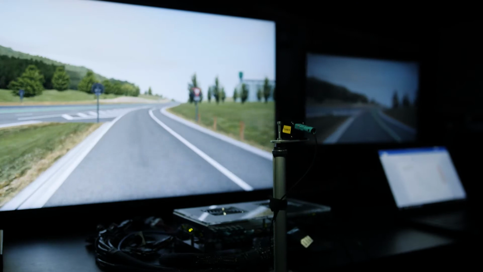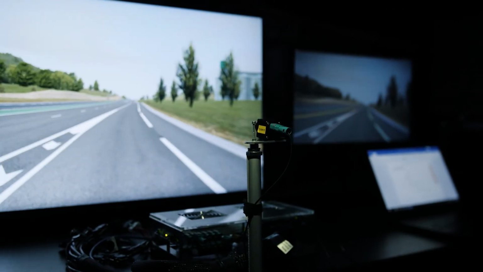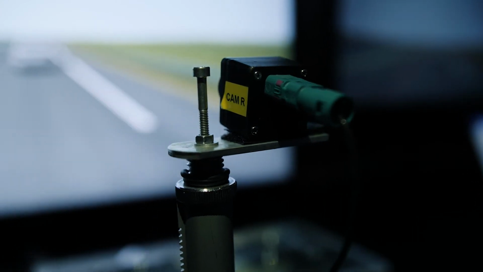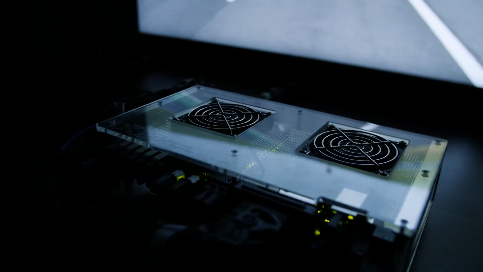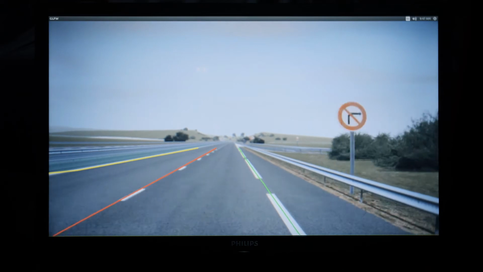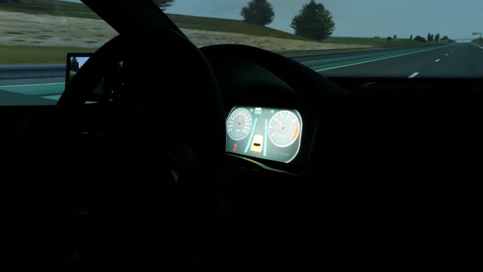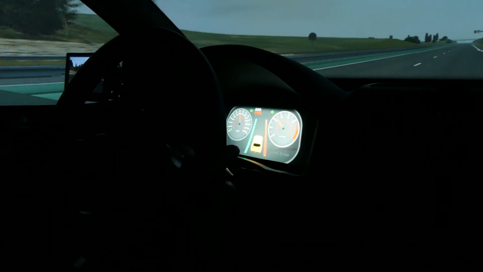The camera test rig has been set up to replicate having a camera on the real car. The camera is stimulated by the image on the screen, and then the NVIDIA AI processes this image and displays the information of the lane markings, and finally this information is sent to the ADAS controllers to control the vehicle.